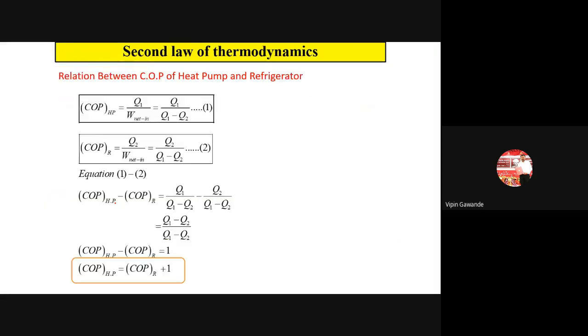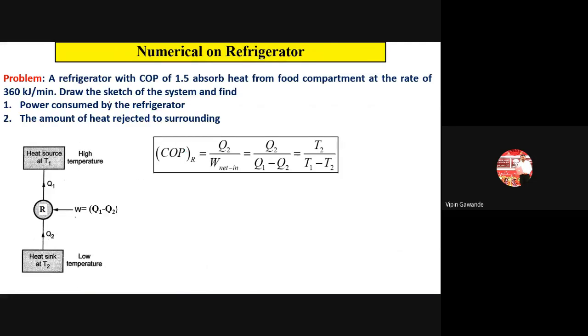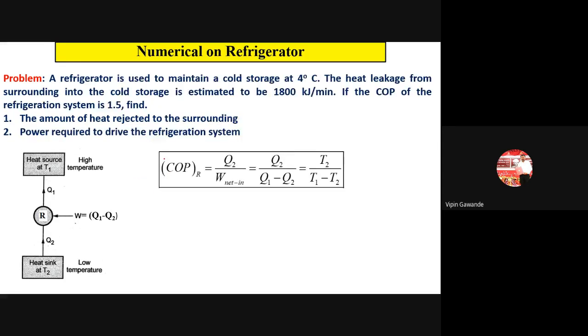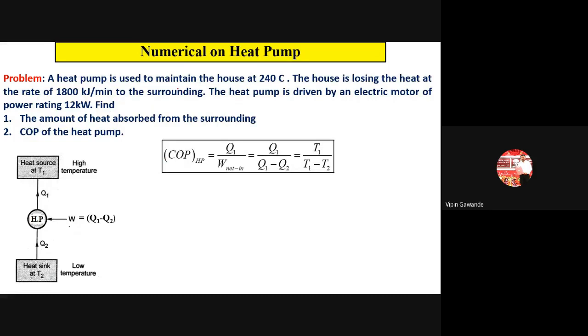Then afterward, we have seen one relation: COP of heat pump is equal to COP of refrigerator plus 1. We have put the two formulas, and from those two formulas we have derived this equation. Just refer to the previous video lecture, where we discussed this. In the last lecture, we solved numericals on the refrigerator, where the COP and other things are given. We solved these two problems. Now in today's lecture, we will solve the numericals on the heat pump.